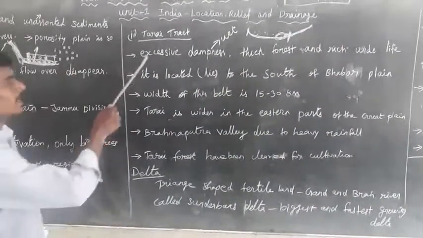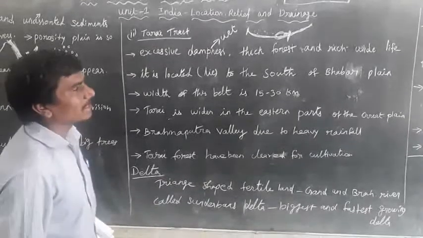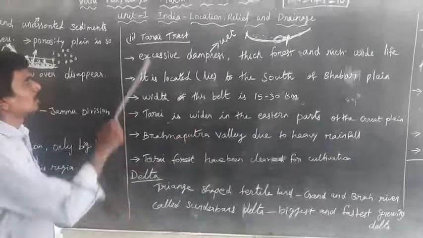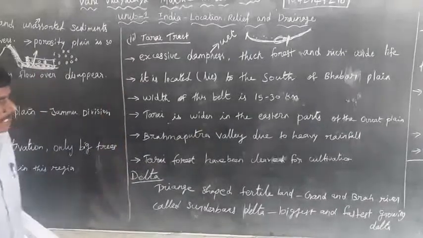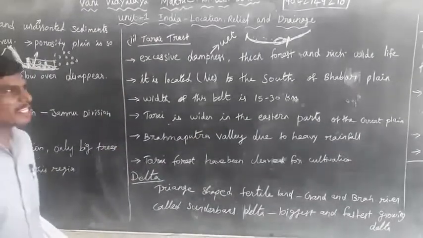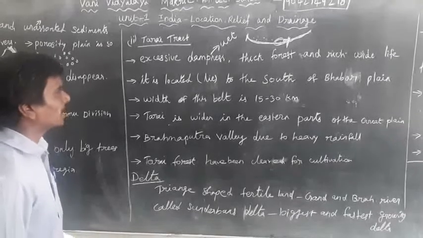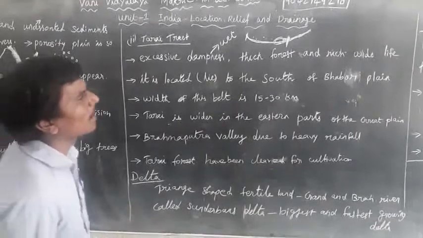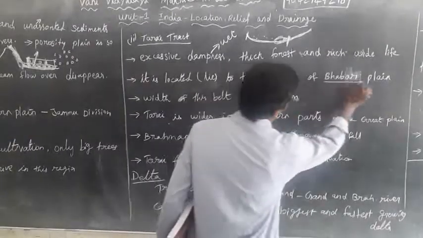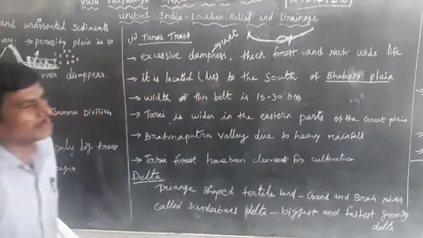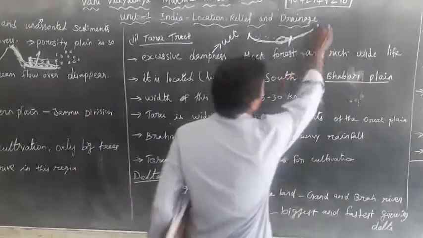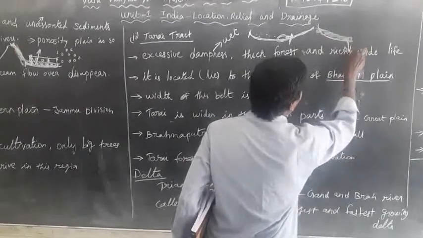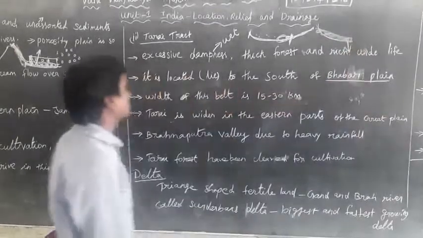The Terai gives dampness, thick forest, and rich wildlife. It lies to the south of the Babar plains.